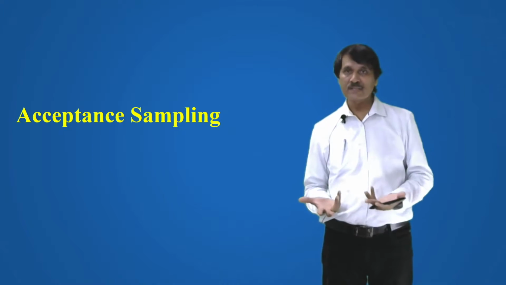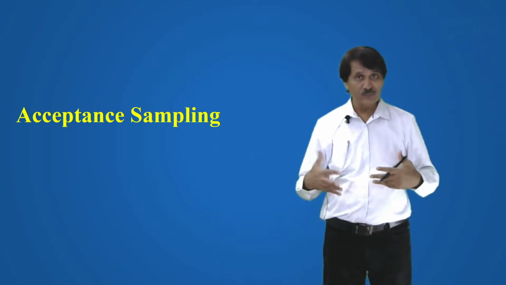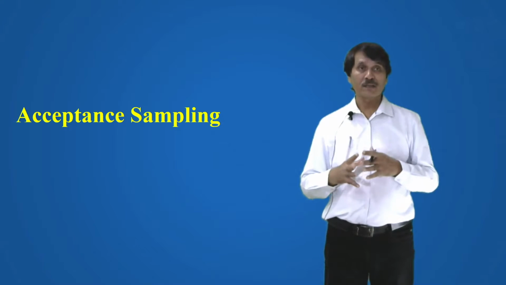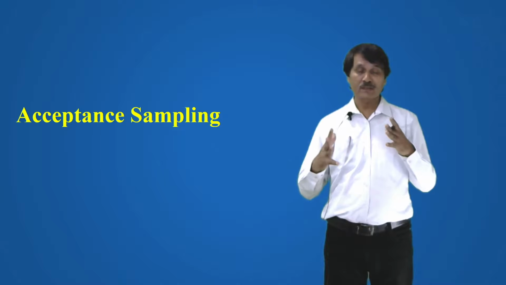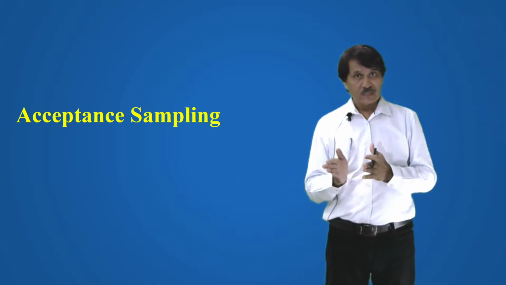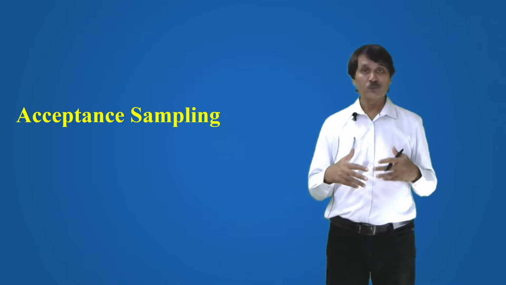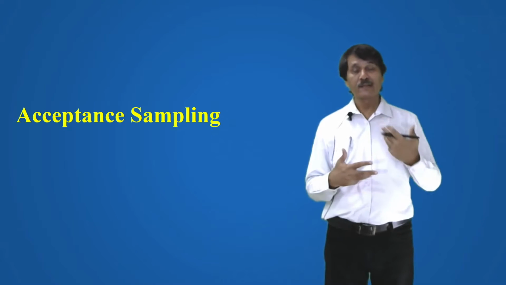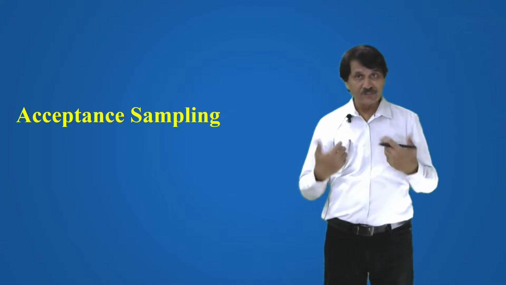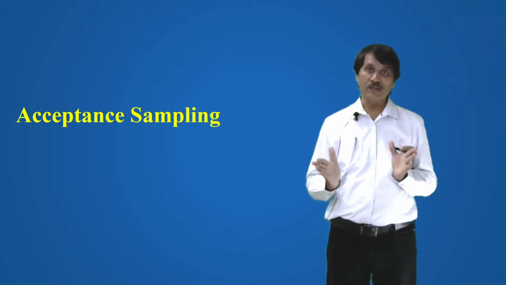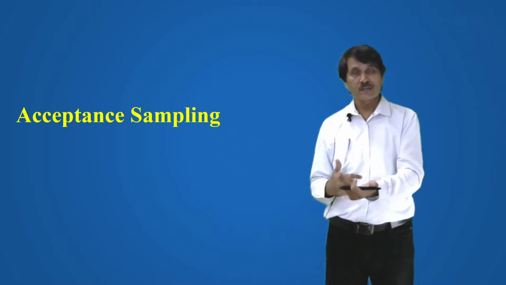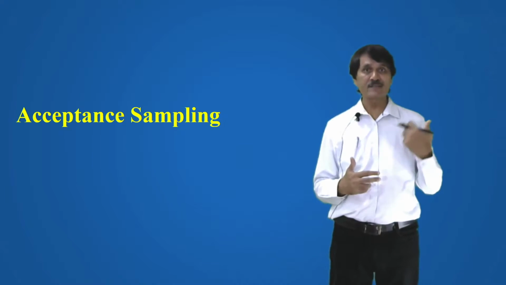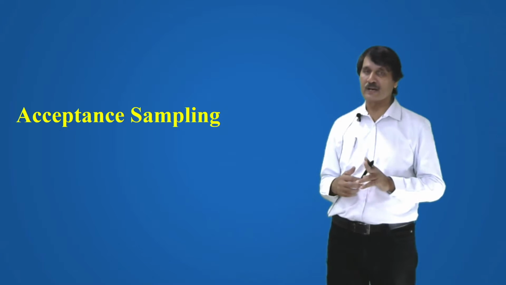When you cannot sustain in the competitive market, obviously you need to devise a certain method so that the product which has been manufactured, you are able to inspect that. You can ensure that the product which you are giving to your customer is going to fall under the quality limits. Let us see what the acceptance sampling methods are.